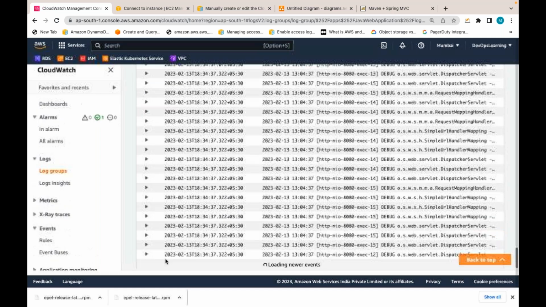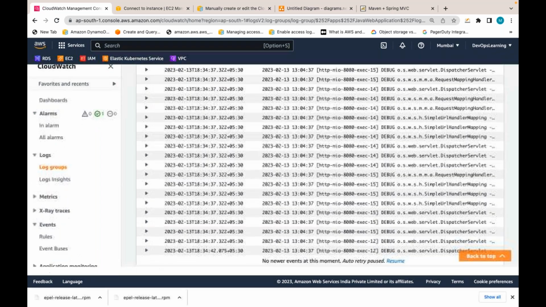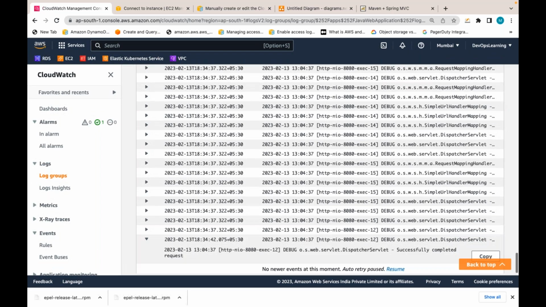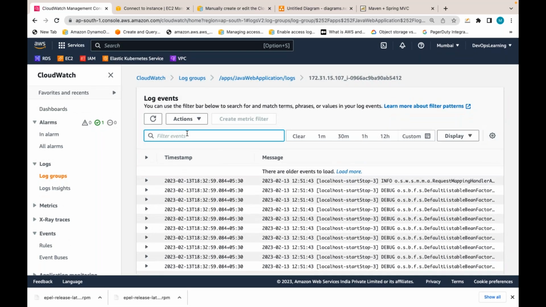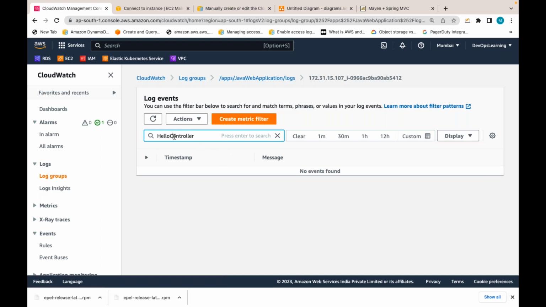Instead of going SSH to the server, instead of doing a cat on that one, you are streaming the logs from there. And there is an advantage here. You can query. Suppose some method I am executing in the code, Java code. In the Java code, I am using logs. I can search with a text pattern. There is some pattern here.